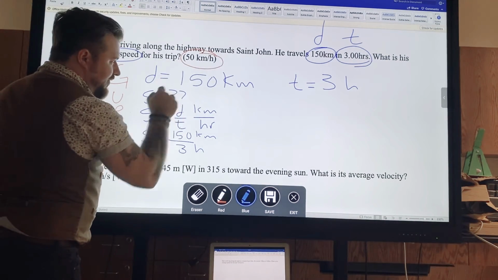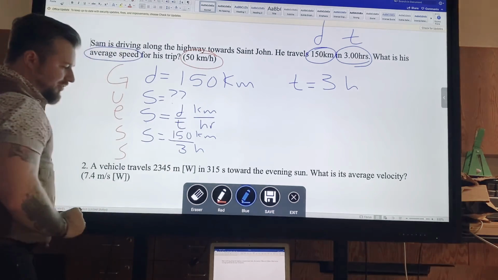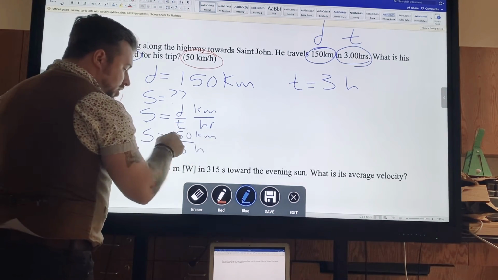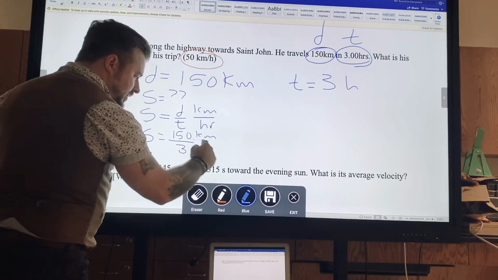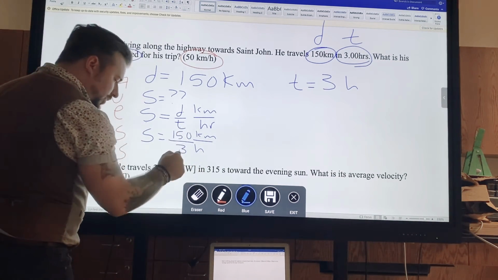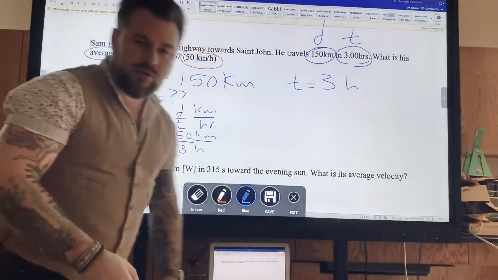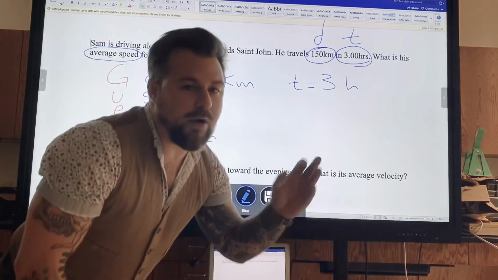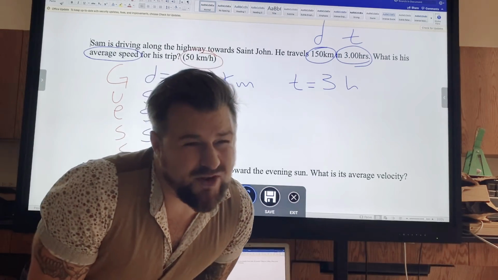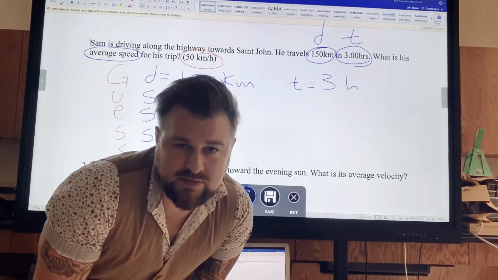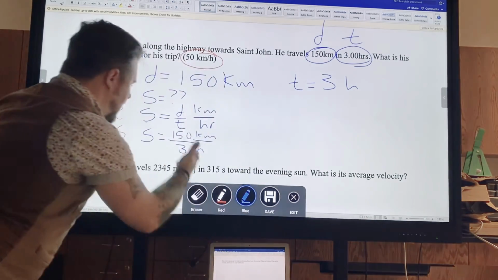The distance was 150, the time was 3, I'm putting it there. S, speed, is equal to 150 kilometers over 3 hours. Kilometers per hour, 150 per 3. This right here is my substituted equation. Now, the part where you like to skip all the way to is the solving part. And it's easy. All you have to do now is solve this equation.